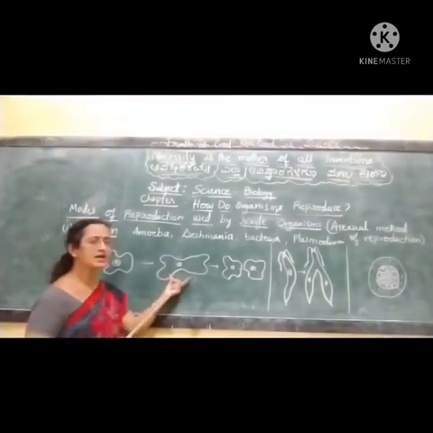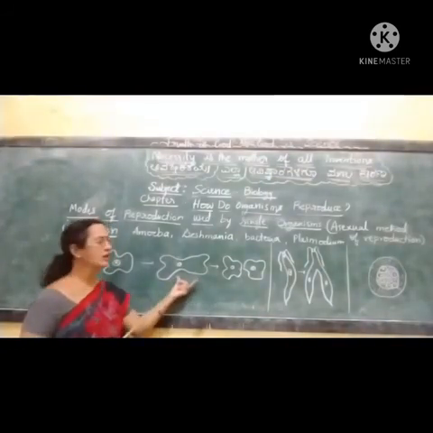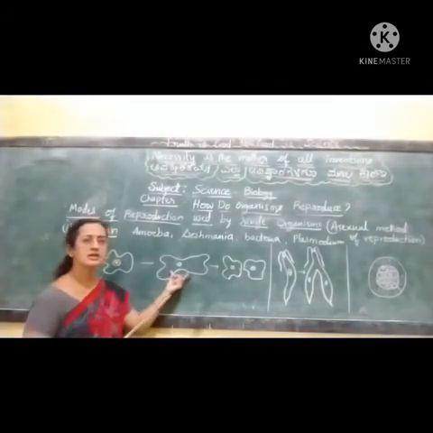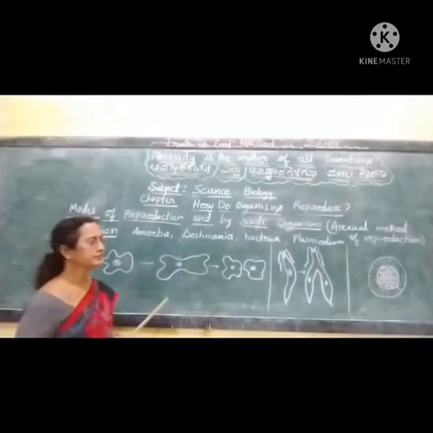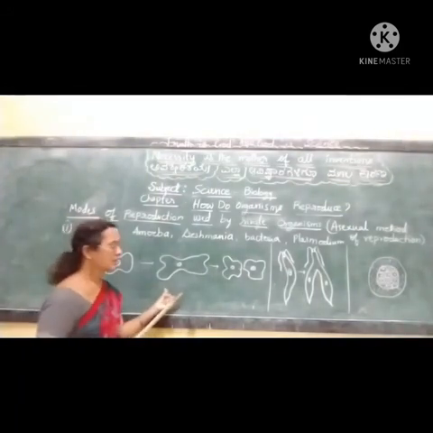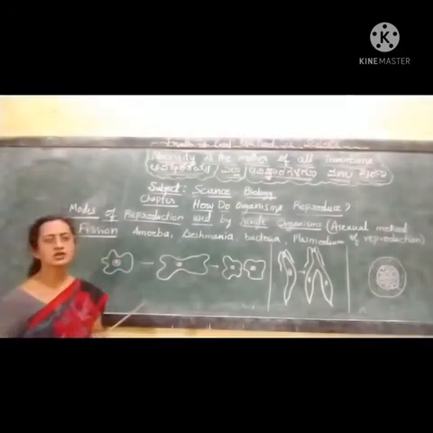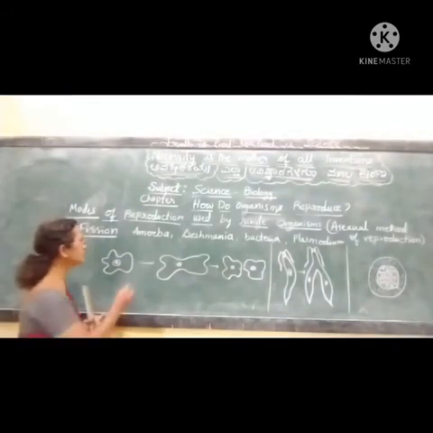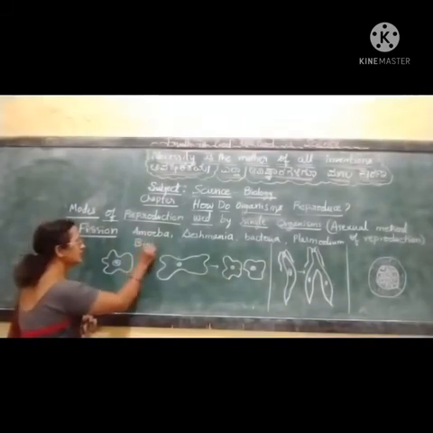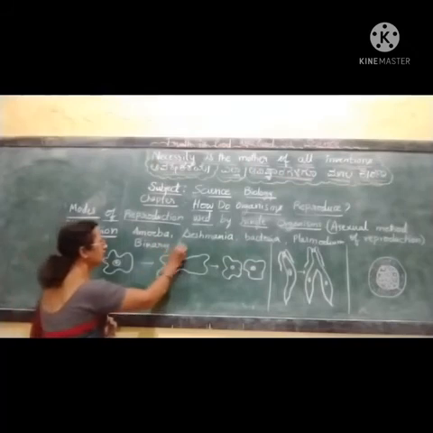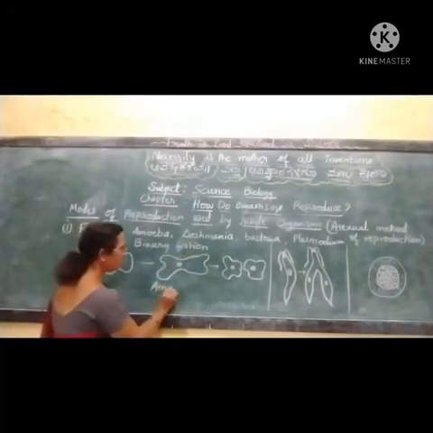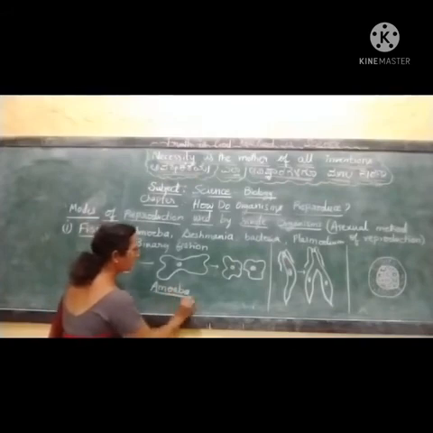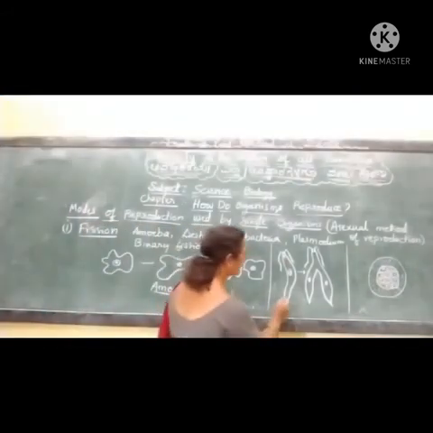It exactly splits into two equal halves, and the splitting may take place in any direction. This simple method of asexual reproduction is called binary fission. We come across binary fission in the case of amoeba.